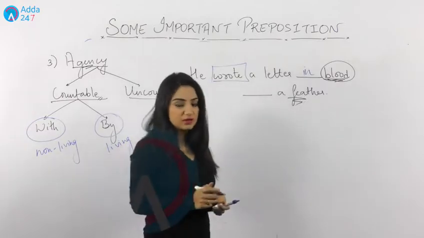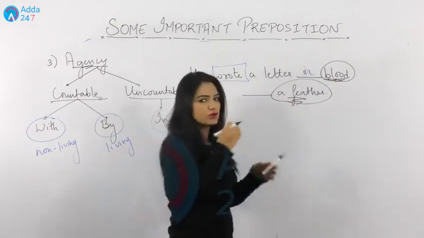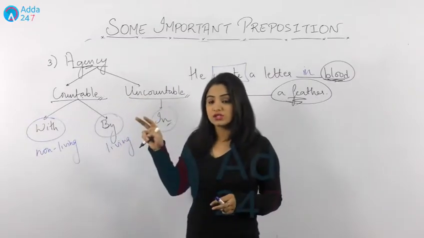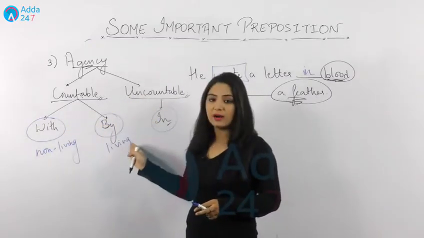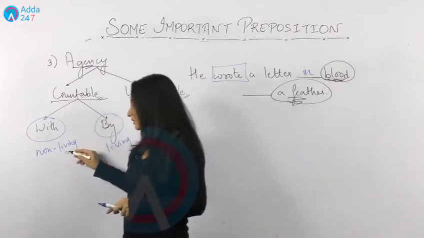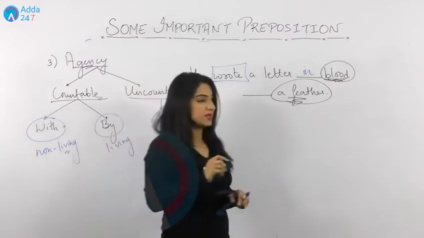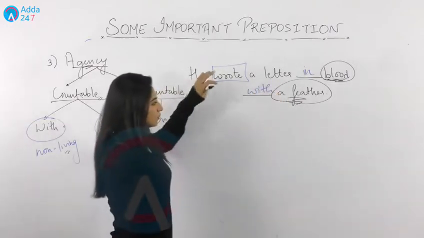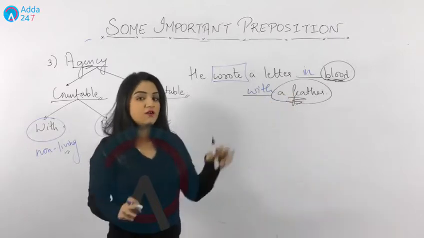Next we have feather. Now feather can be counted: 1, 2, 3, 4. You can count the feather. And when it is countable, we have two conditions. Either it will apply "with" or "by". Now you know feather is countable. Moreover, it's a non-living thing. So what we do is we will place "with" with it. So what is the correct sentence? He wrote a letter in blood with a feather.